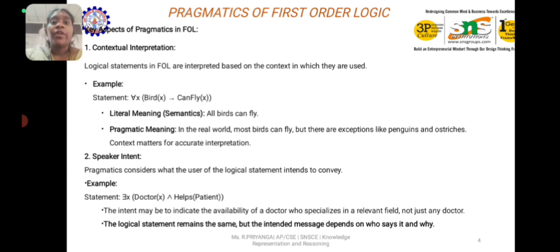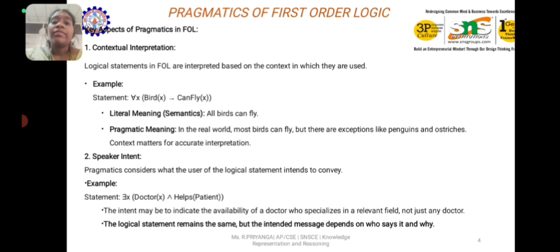used. For example, let's take the statement: for all x, bird(x) implies can_fly(x). The literal meaning, that is the semantic meaning, is all birds can fly. The pragmatic meaning: in the real world most birds can fly, but there are some exception cases like penguins and ostriches. Context matters for accurate interpretation. Speaker intent is also part of pragmatics; it considers what the users of the logical statements intend to convey.